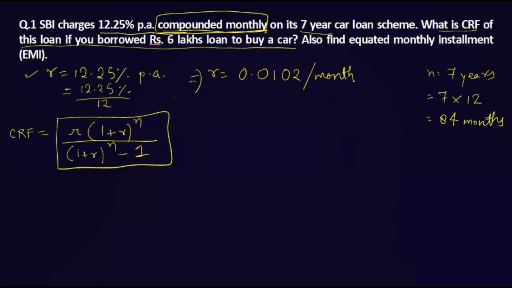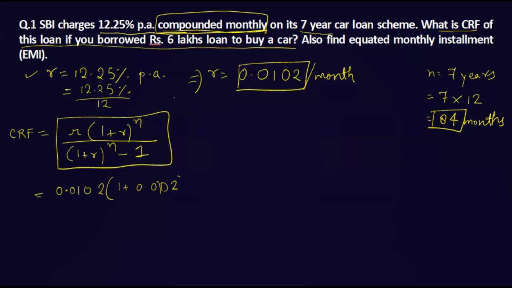So now we needed only two amounts, that is r and n, the interest rate and time. We got these two things. Now put it in the formula. R is 0.0102, then 1 plus 0.0102, and here it will be 84 because 84 months. Now divided by again 1 plus 0.0102 to the power 84 minus 1. So when we solve this, we'll get